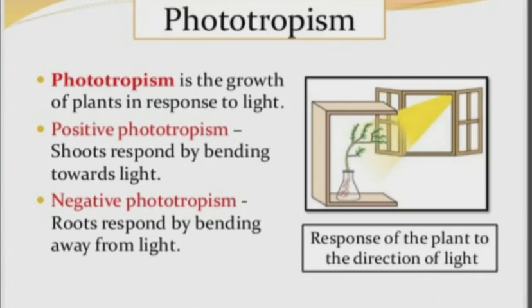There is one more type called negative phototropism. Negative means the roots are responding to the light, by growing opposite to the light. If it is opposite to the light, that is called negative phototropism.